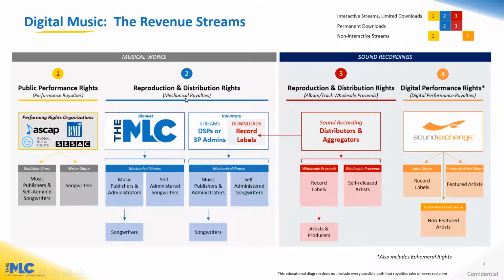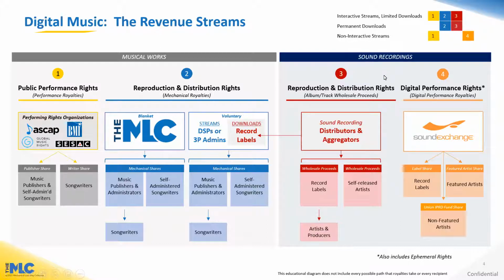For the reproduction and distribution rights of the copyright, you have mechanical royalties, which are paid out through the blanket mechanicals through the MLC in mechanical shares. And then voluntary licenses are paid to DSPs or third-party admins, as well as download mechanical royalties that flow through digital distributors and aggregators. Those mechanical royalties are also paid out to publishers and self-administered songwriters.